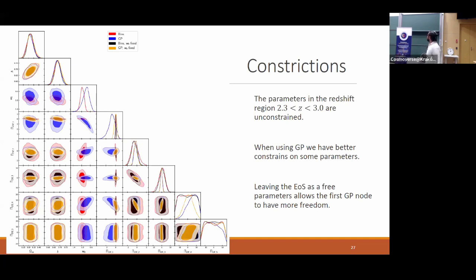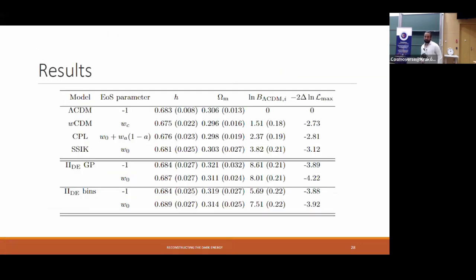And also, as we expected, the last 2 parameters, the ones in positions 4 and 5, are not that well constrained because we have basically no data in this region right here. So it's what we were expecting.